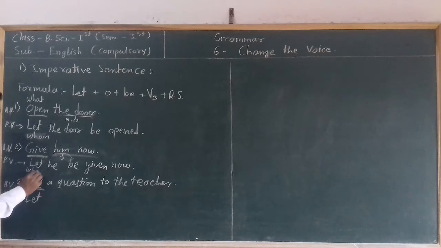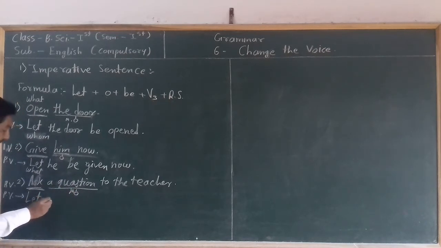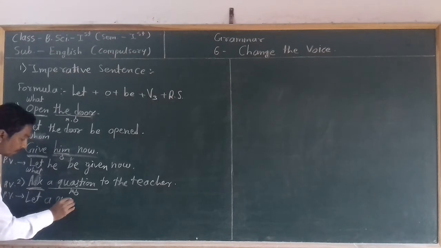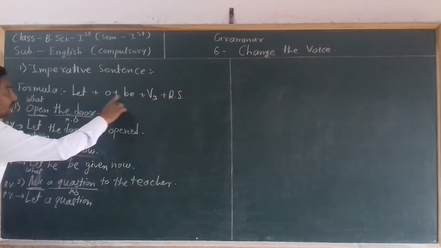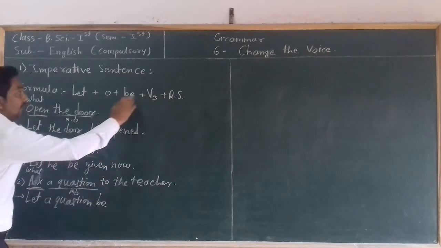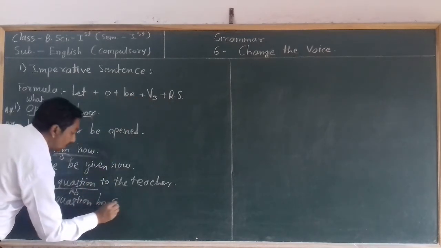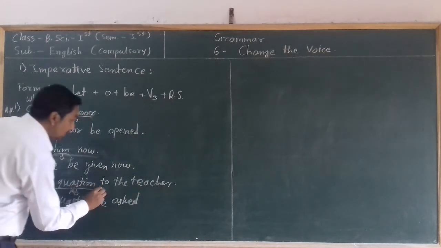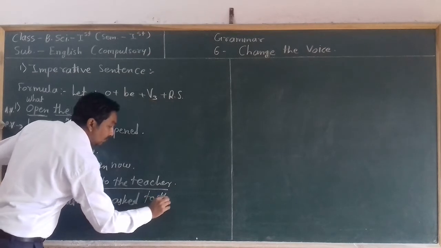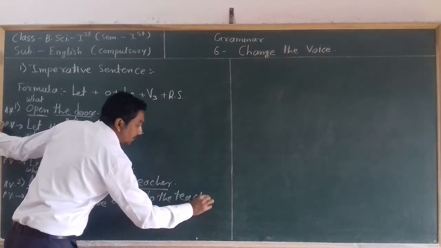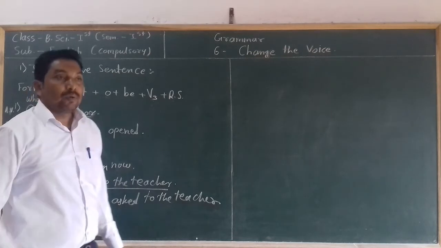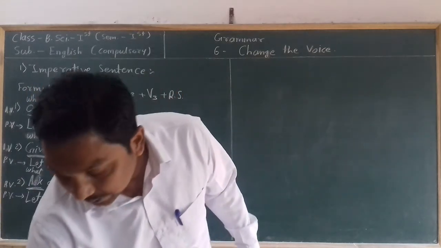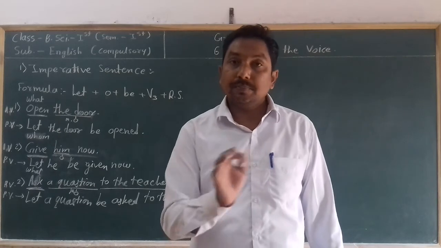So ask the first question with what. What is asking? A question is asking. So we get the main object; write that main object after let. Then use be according to the formula. Then the third form of the verb, which is asked. Then the rest of the sentence, the remaining sentence. What is remaining? To the teacher. So in this way we can transform any imperative active voice sentence into passive voice.